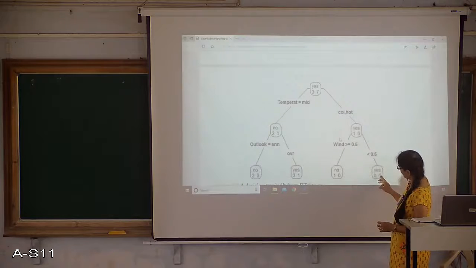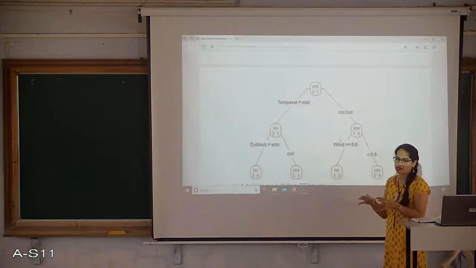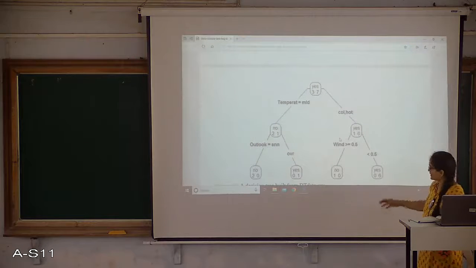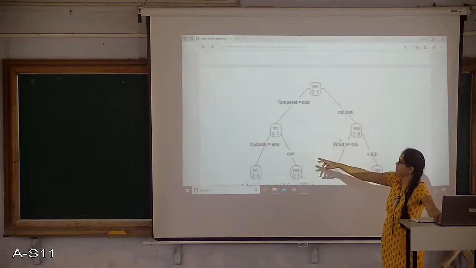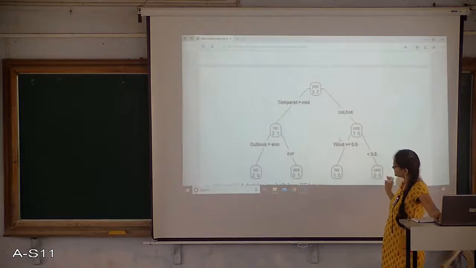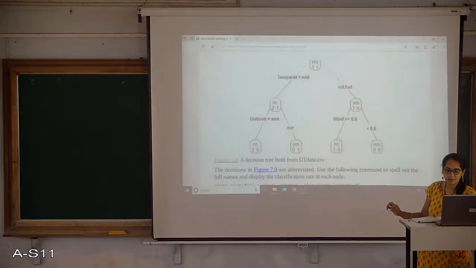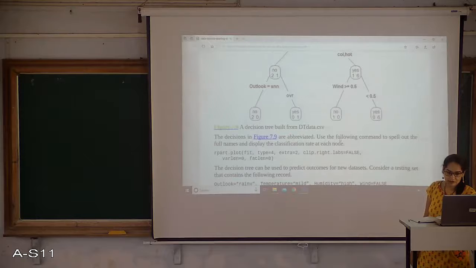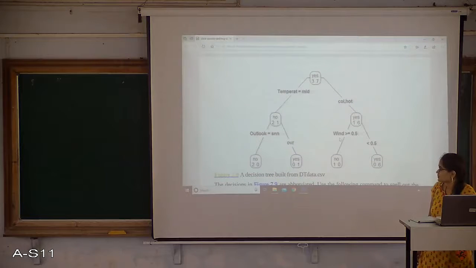So when I find 6 plus 1 plus 1 plus 2, all 10 training data are divided at the leaf nodes. Here I consider one more parameter, that is wind. Temperature, outlook, wind I consider, and lastly I am making a decision on whether it is possible to play or not. So this is how the tree structure is constructed using a function called rpart.